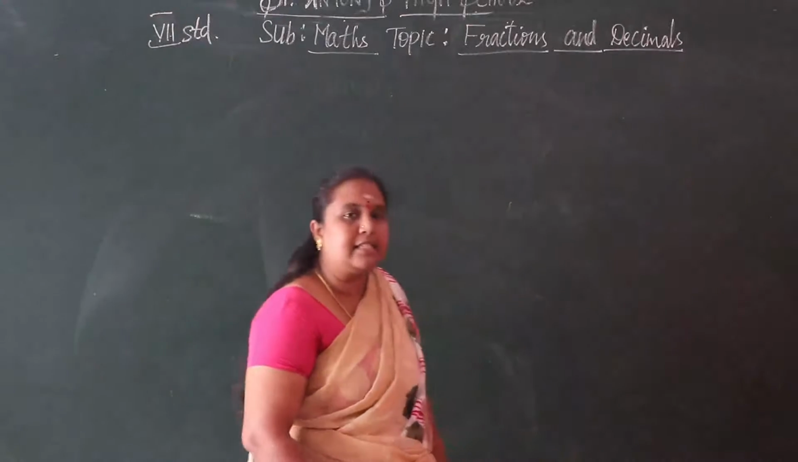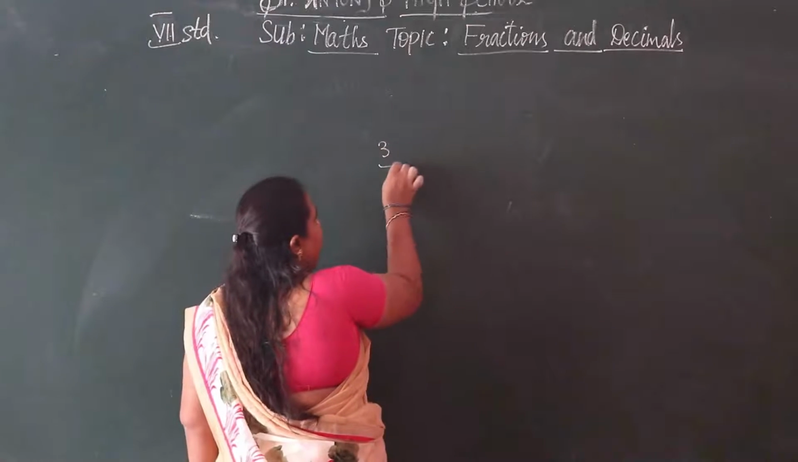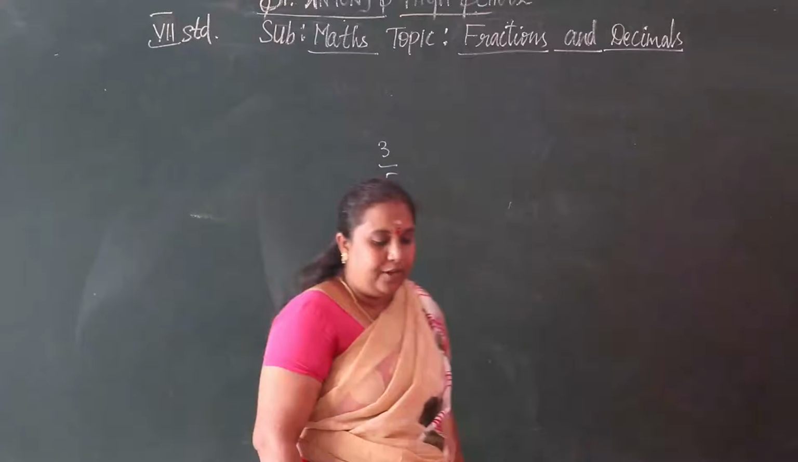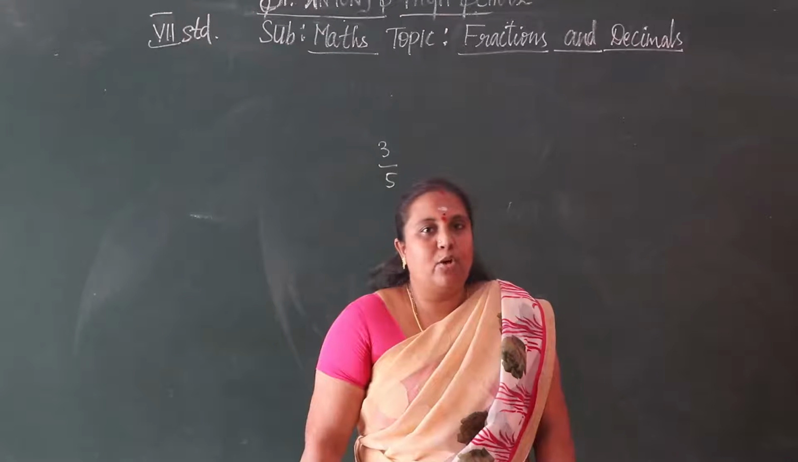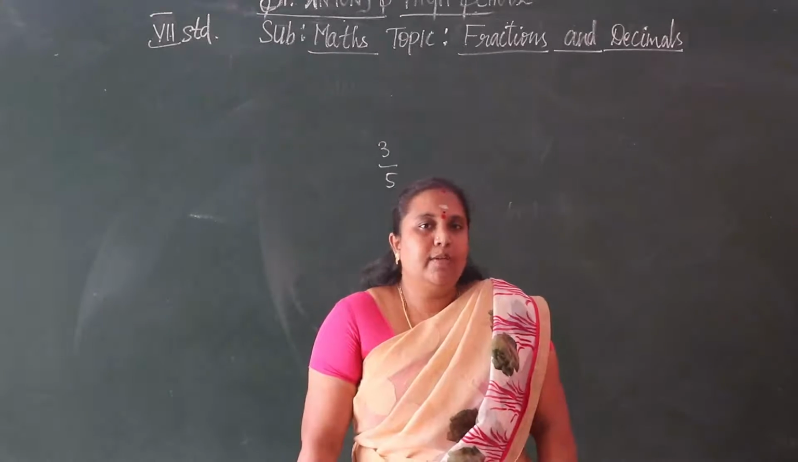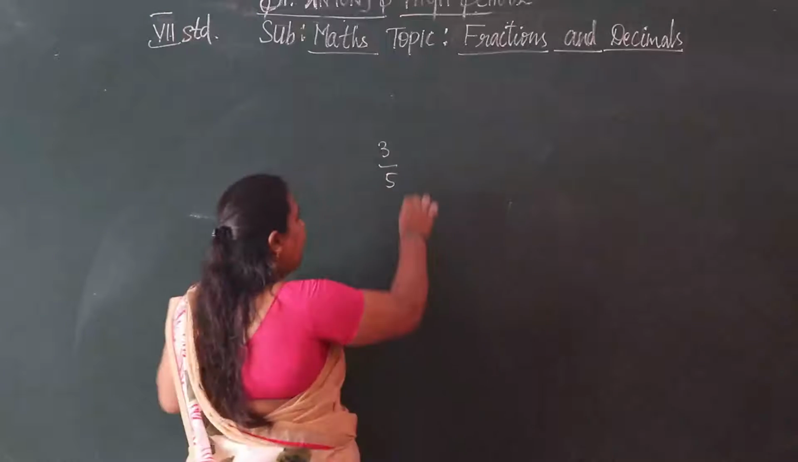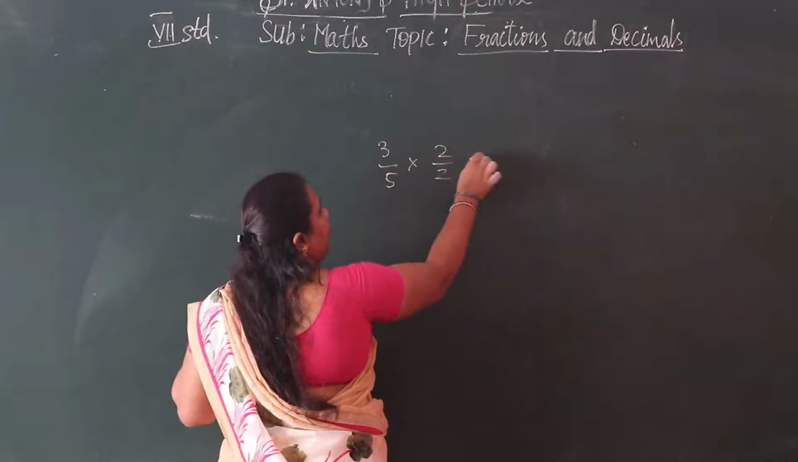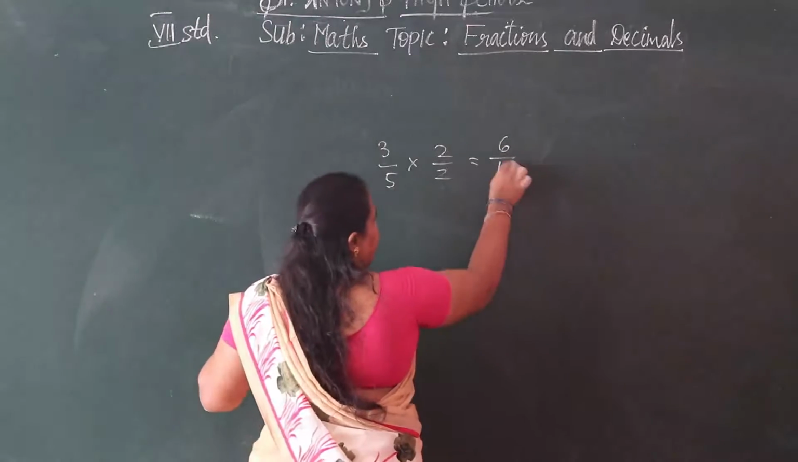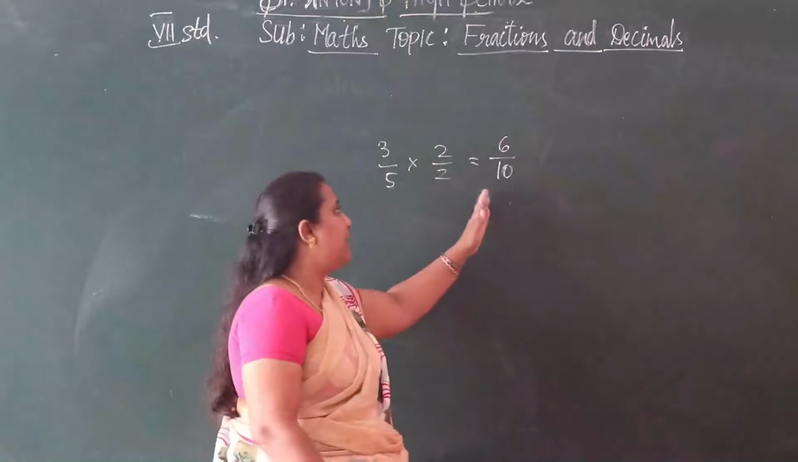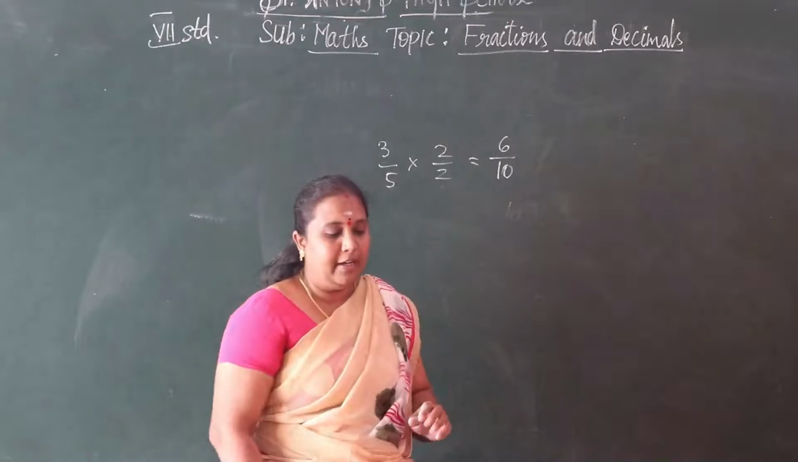Here it is given as 3 by 5. We can multiply the numerator and denominator by the same number, say 2. 3 2s are 6, 5 2s are 10. So 6 by 10 is equivalent to 3 by 5.